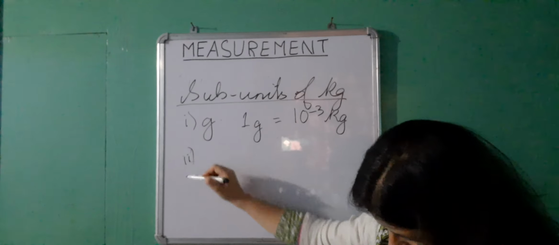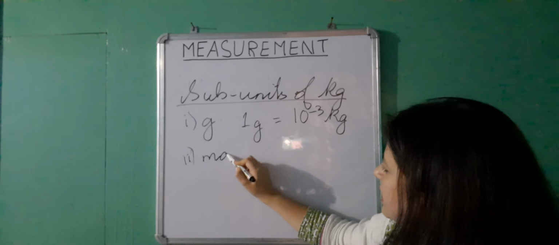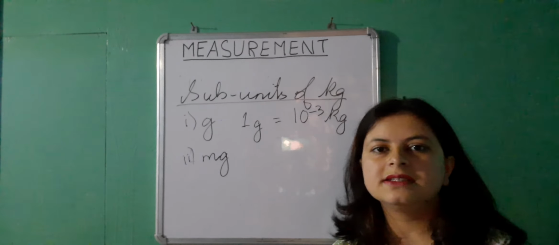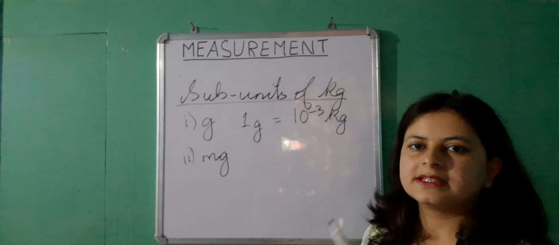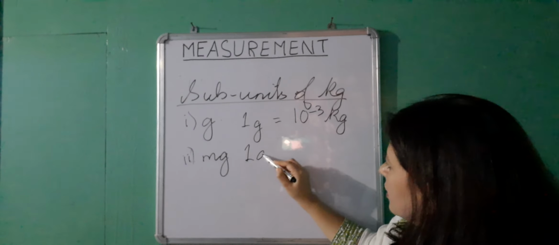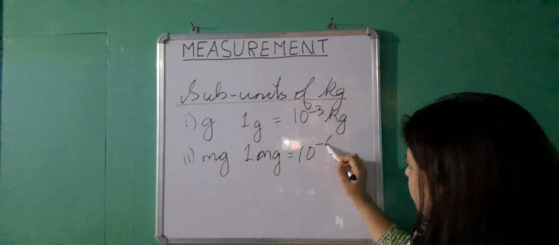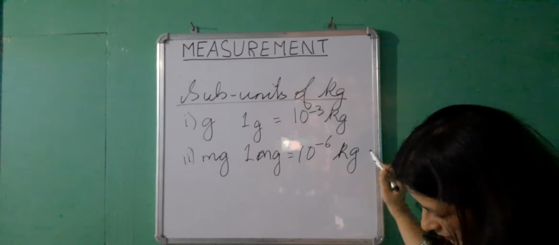The second smaller unit is milligram, mg. If you look at the medicines, the quantity of medicine is mentioned in milligram there, where you should know that 1 milligram is equal to 10 to the power minus 6 kilogram.